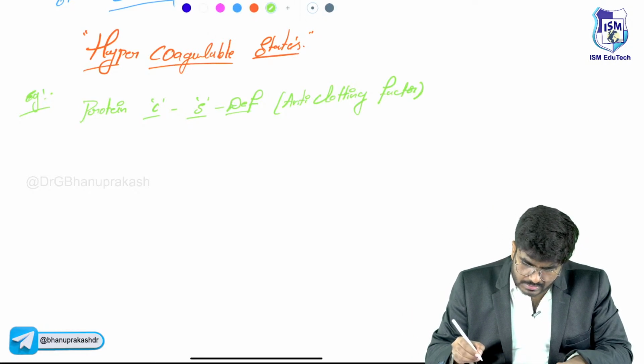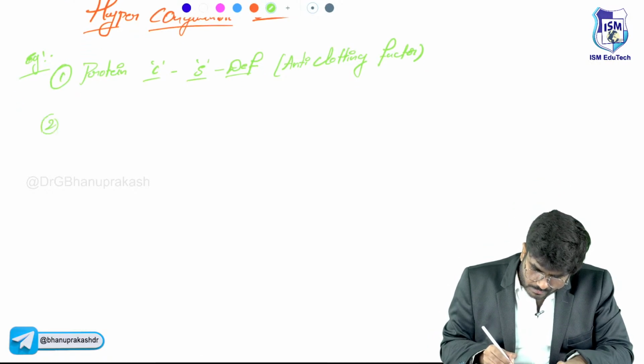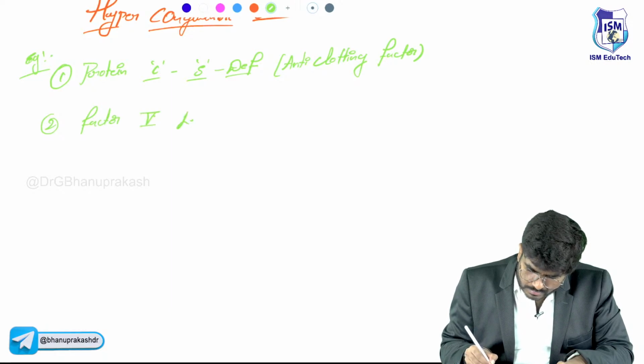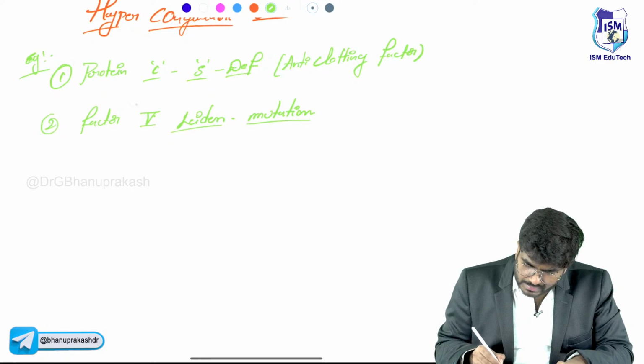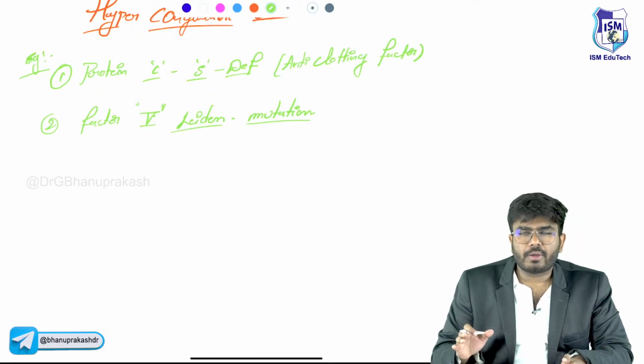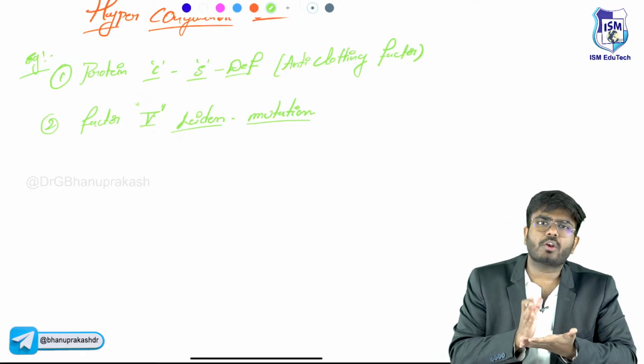Okay, next, factor 5 Leiden mutation. So what exactly is happening, sir? See, factor number 5 needs to be cleaved down. Once its function is completed, you need to break down the clotting factors, right?